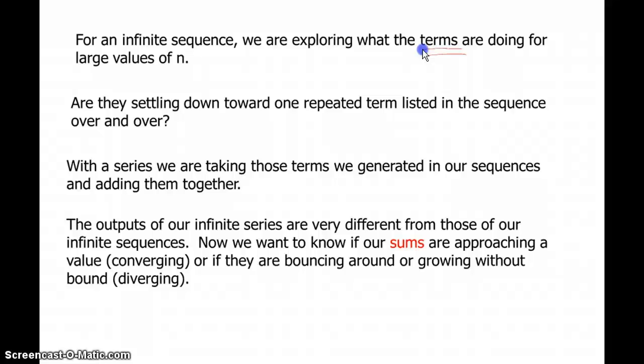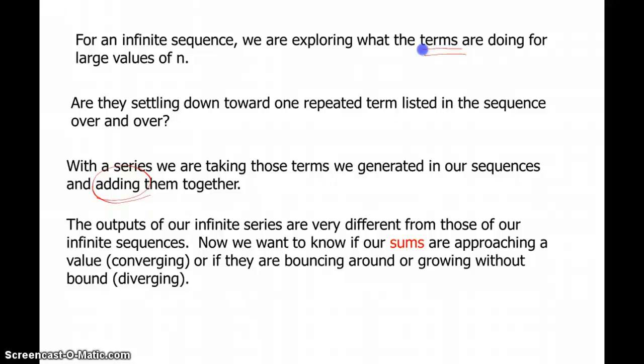With a series, we're taking those terms that we generated in our sequences and we're adding those together. So a series does not equal a sequence. Sequence convergence doesn't have a direct bearing on series convergence. The outputs of our infinite series are really different from those of our infinite sequences.